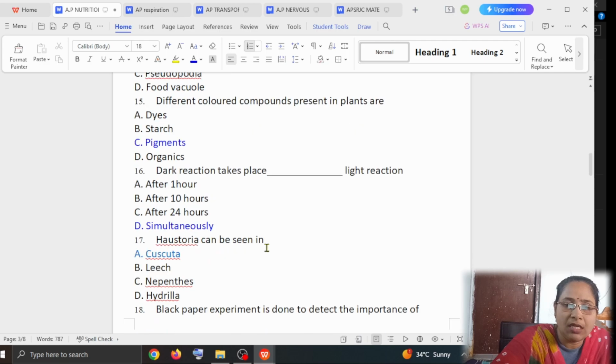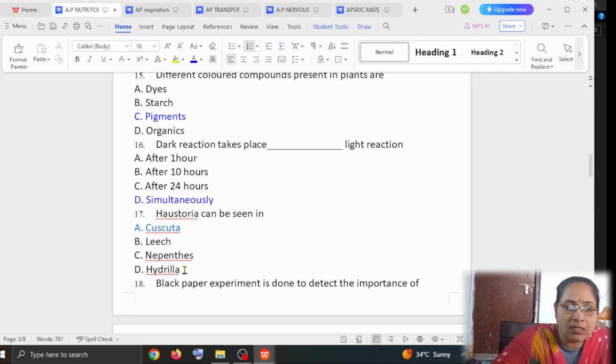Haustoria can be seen in where we can see the haustoria. So it is a hook-like structure which is helpful to absorb the nutrients. So where is it present? It is present in option A Cuscuta, option B leech, option C Nepenthes, option D Hydrilla.